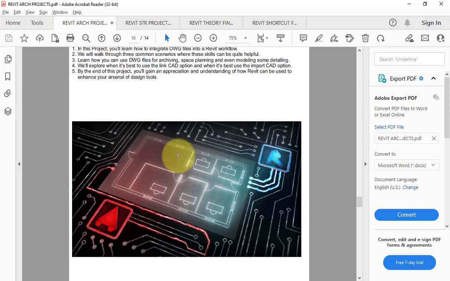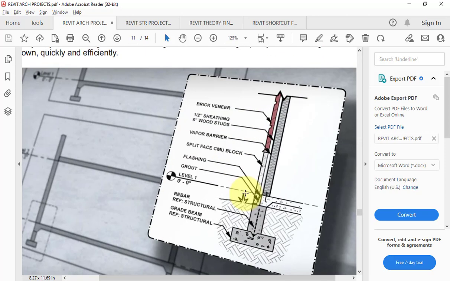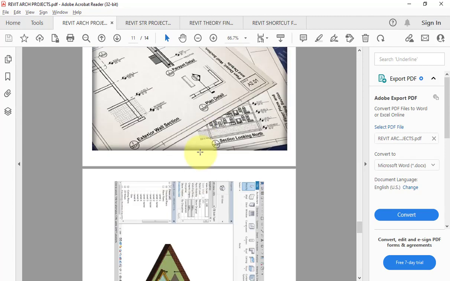If you have the AutoCAD 2D plan and you want to convert your 2D plan into the 3D plan, right? So for that, what you will do, you will import your AutoCAD 2D plan into the Revit, and you will start converting your 2D plan into 3D information, right? And then after, you will use the detailed drawings, right? So this is one cross section that has been taken, and in which all the insulation layer, brick layer, then after finishing layer, rebar layer, everything has been mentioned here.